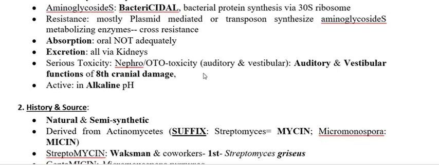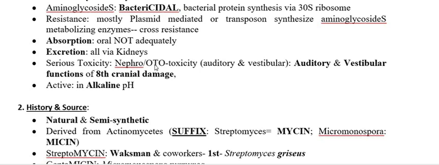This group has another drawback: serious side effects concerning two major organs, the ear and the kidney. This group produces kidney toxicity, that is nephrotoxicity, and ototoxicity, that is ear toxicity.